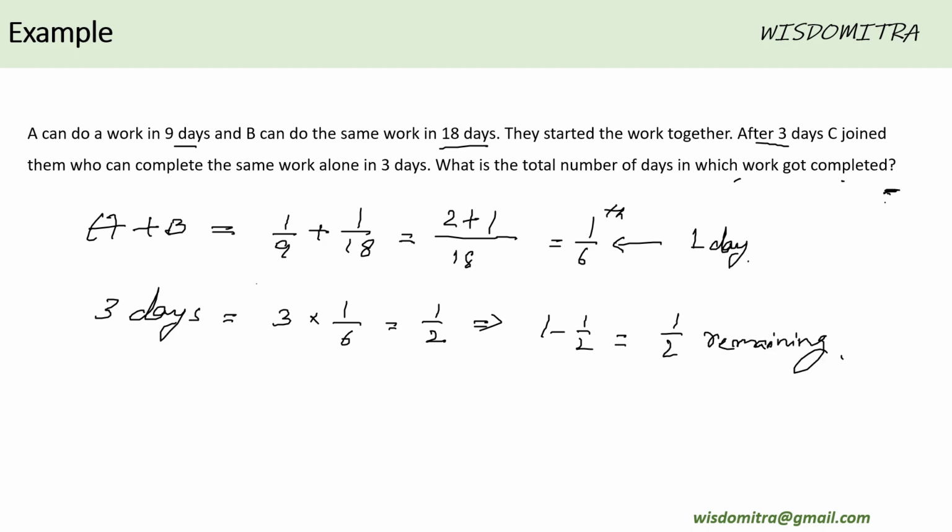Okay, and now let us see what's the total efficiency of the three persons, because all the three have started working together. The efficiency of the two persons A and B put together was 1/6. And the third person's efficiency is 1 by 3, because that person is able to complete the work in 3 days.